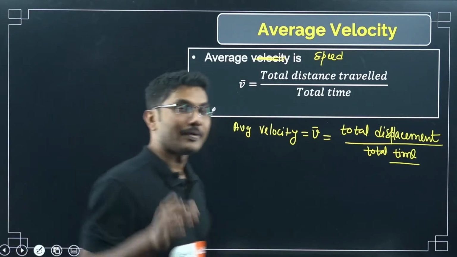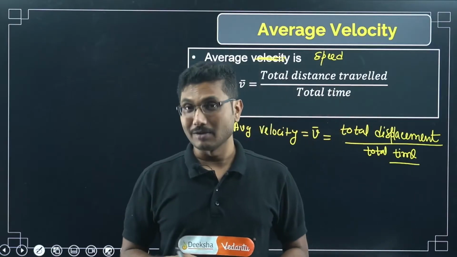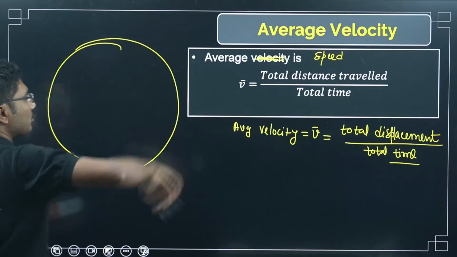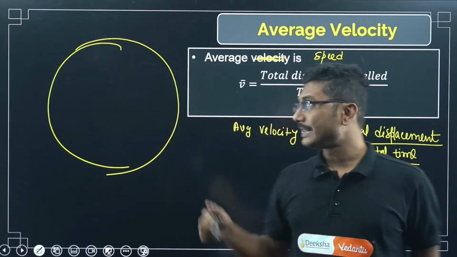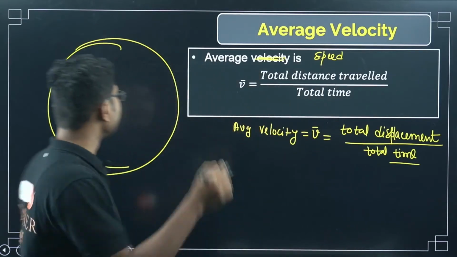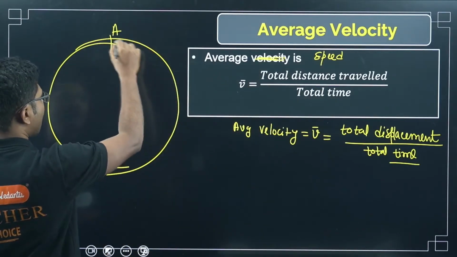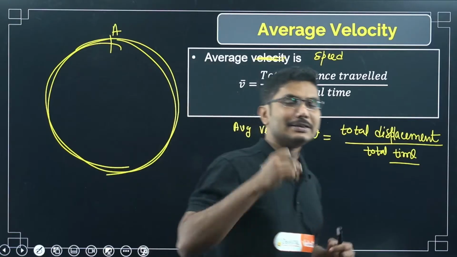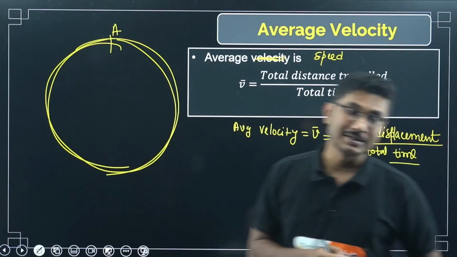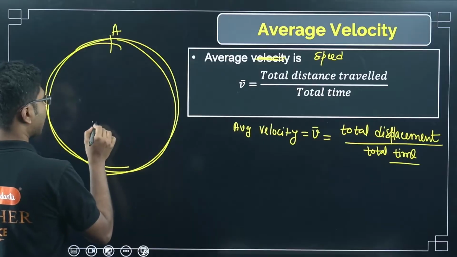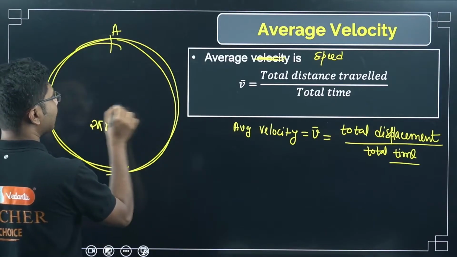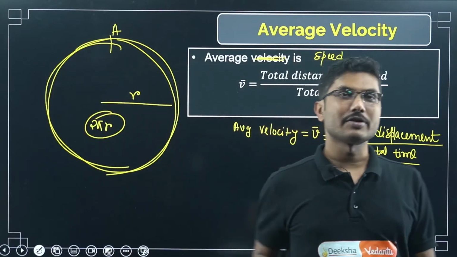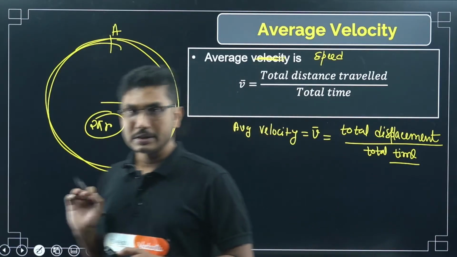Can you tell me one example where average velocity is 0 but average speed is not? You guessed it right, when we are moving in a circular path. Suppose one racer is racing on a circular track. He starts from point A, and when he reaches the same point to finish the race, his total displacement is 0 but the distance traveled is not 0. Distance traveled is 2 pi r, the circumference of the circle, and displacement will be 0. So average velocity will be 0, but average speed will not be 0. This is one example.